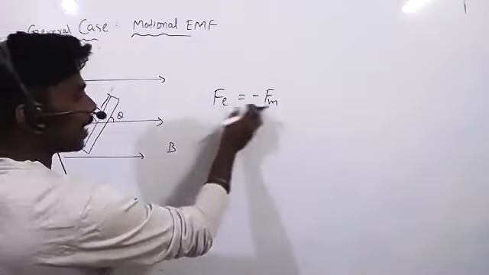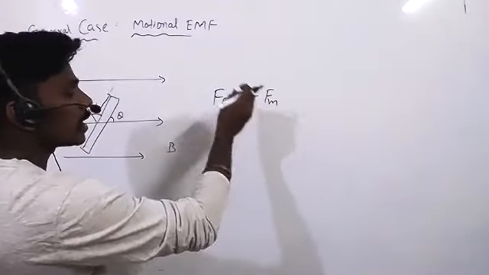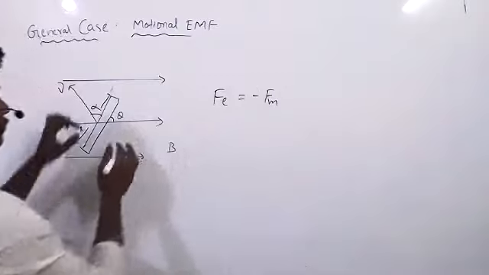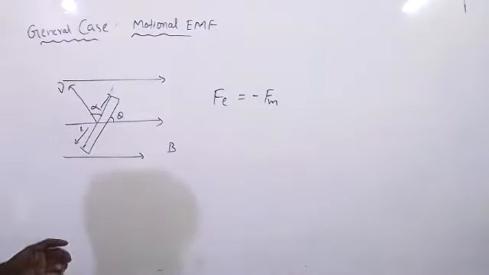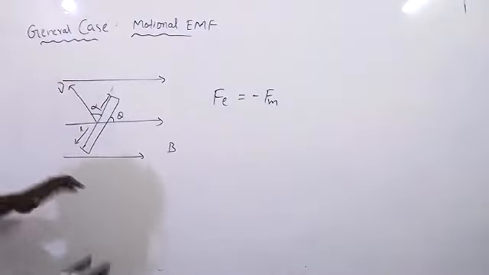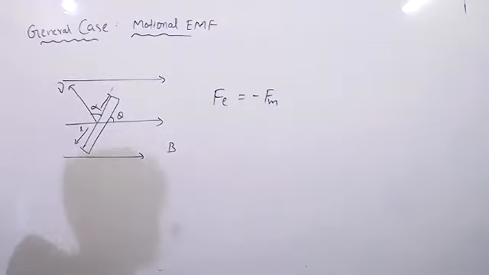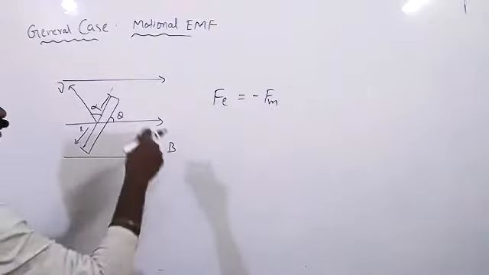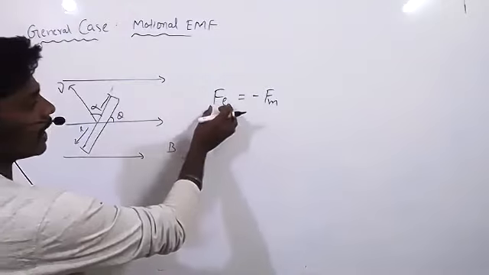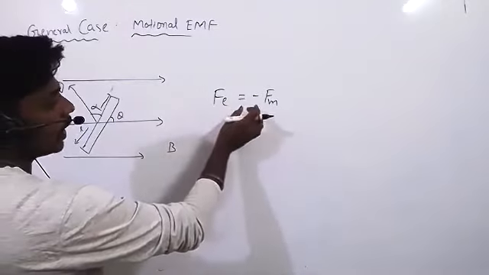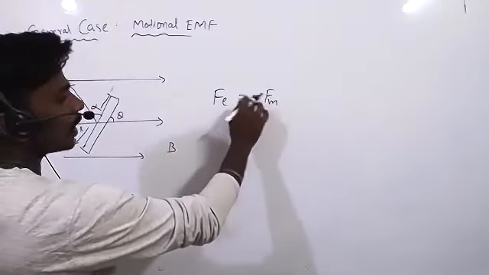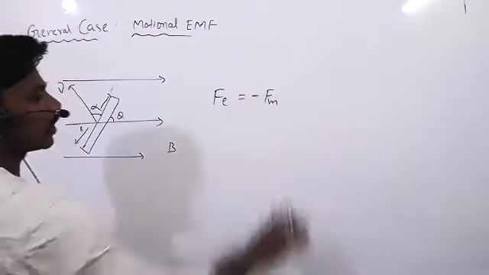When it happens like this, a stable, equilibrium state occurs. In the equilibrium state, protons and electrons are completely separated. That happens when the electric force is equal to the magnetic force, but both are in the opposite direction. That's why I give a negative. Nothing else is there in that.